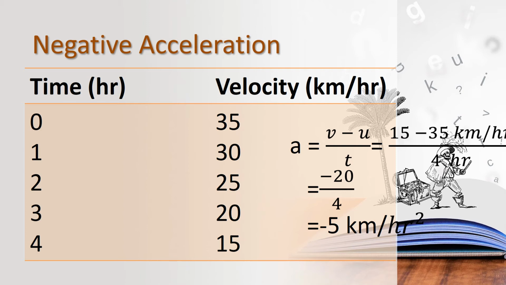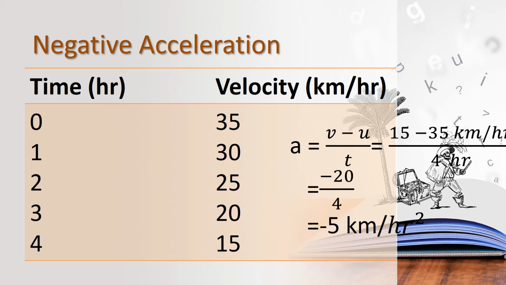The velocity decreases, children. When the velocity of a body decreases, we can call it negative acceleration or deceleration. So it is a negative acceleration. How will you find the acceleration? What is the formula to find acceleration? Acceleration equals change in velocity upon time taken. So, a equals v minus u upon t.